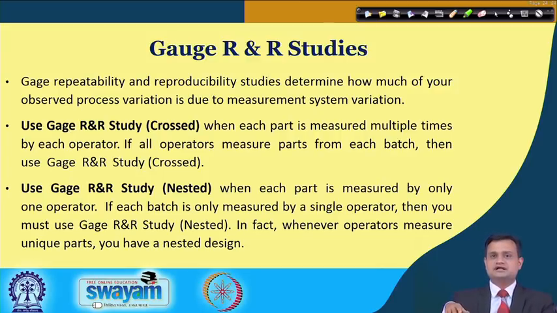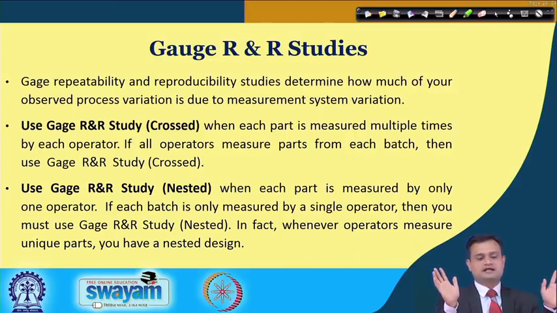Now, as I mentioned, gauge R&R study could be of destructive type or non-destructive type, and it could be crossed or nested. If we see the crossed, each part is measured multiple times by each operator. So, there are a number of operators and each operator will measure each part multiple times.